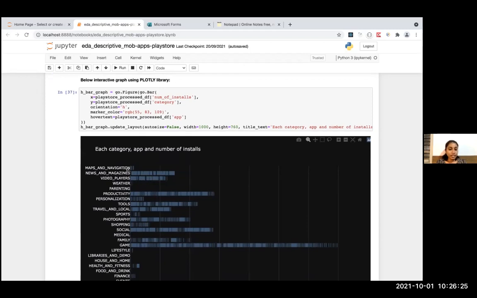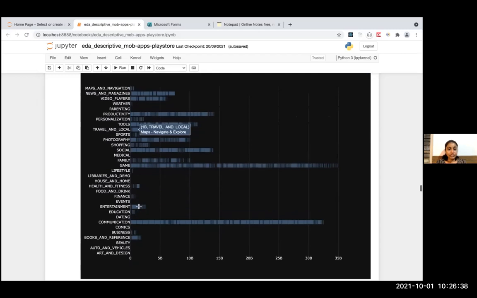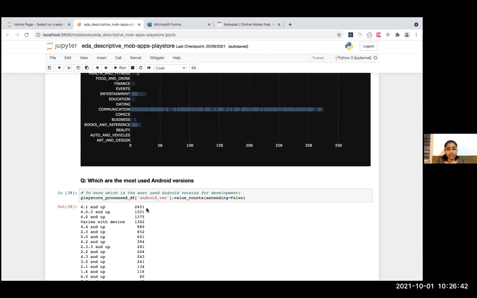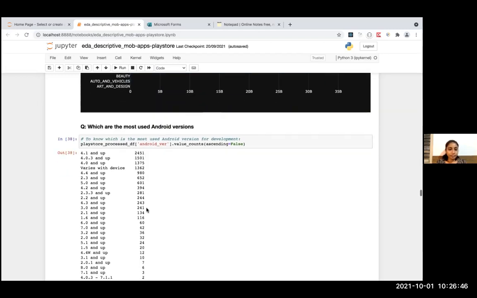For each category, each app and number of installs, when you hover over here, you get app wise, category wise and number of installs. This is a feature provided by the Plotly library, and you will see the difference between Seaborn and Plotly in a while.